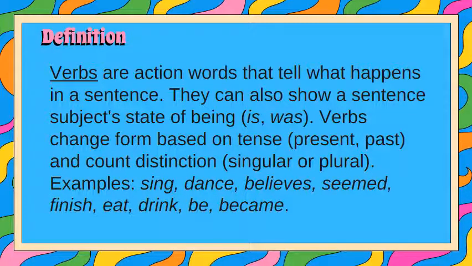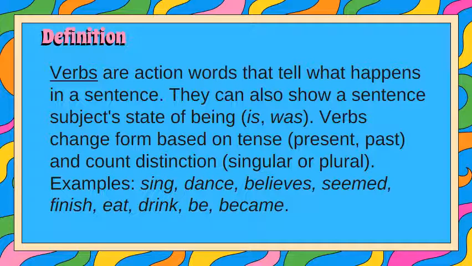So what is a verb? Now we check the definition of verb itself. Verbs are action words that tell what happens in a sentence. They can also show a sentence subject's state of being, like is or was. And then verbs change form based on the tense. It could be present, it could be past, and count distinctions between the singular or plural.